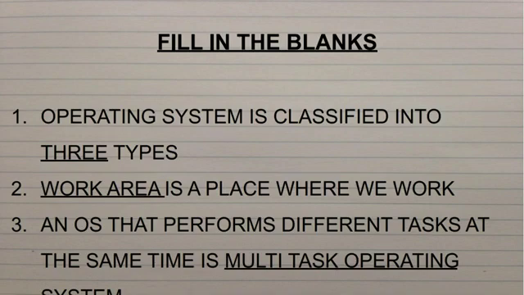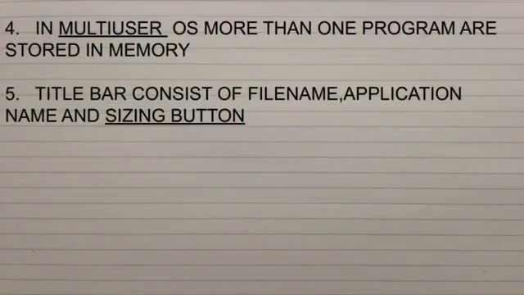I've already taught you this a few minutes before, while doing our textbook exercises, but I'll read one more now. Operating system is classified into 3 types. This is going to be the first fill up. Second fill up: work area is a place where we work. This is the second one. Then the third one: an OS that performs different tasks at the same time is a multitasking operating system. This is the third one.